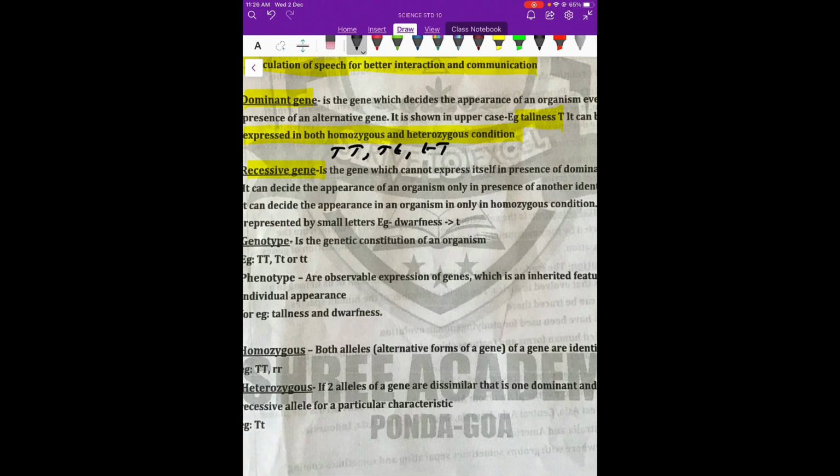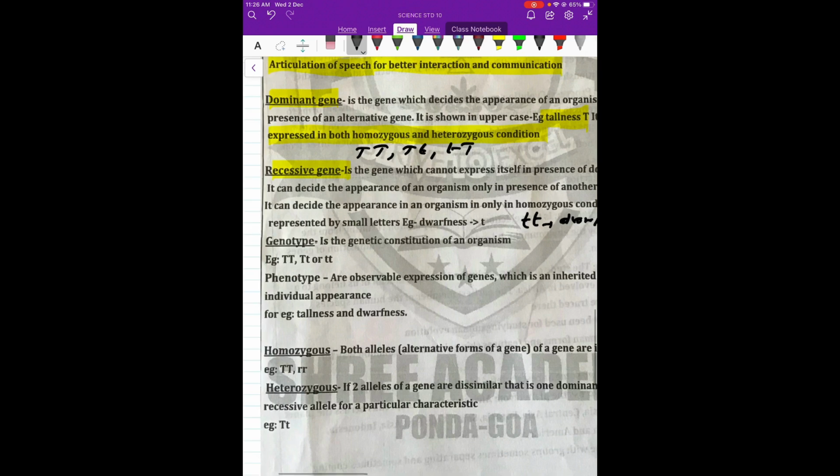They can be expressed only in homozygous condition, means only when there are 2 small t's you will find it is a dwarf plant. Otherwise everywhere, even if one capital T is there, it will show tallness. So this is the meaning of recessive genes.